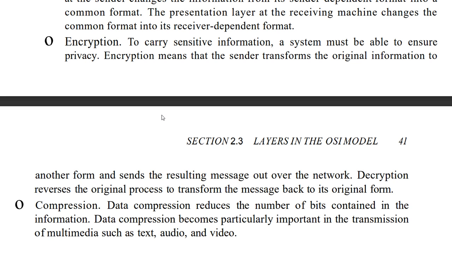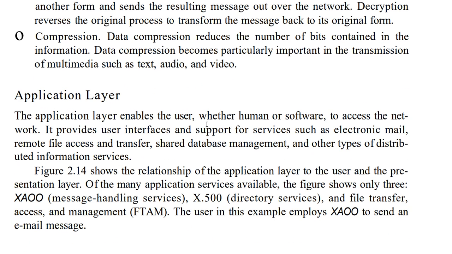In between, it is converted into an encrypted form. You can call it a coded form. And the receiver will receive the original message. How will he receive the original message? By using decryption, he will decrypt that message and understand it. Compression. Compression in the sense, data compression reduces the number of bits contained in the information. I will give a simple example to understand compression: you know, a zip file.